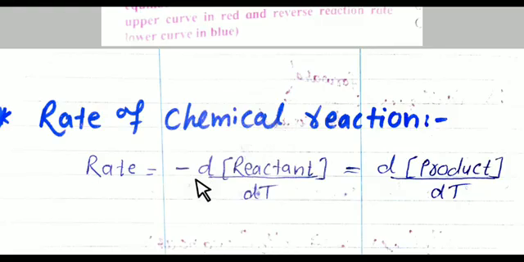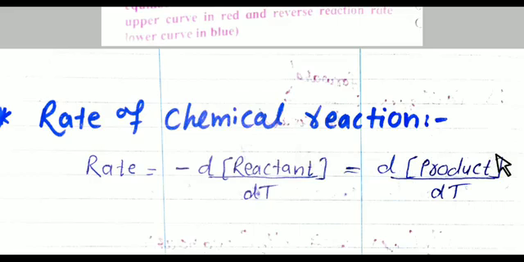See here, the minus sign indicates that the concentration of reactant decreases in the given time interval, and here the positive sign means the concentration of product increases in a given time interval. The d and the square bracket show concentration: d concentration of reactant or d concentration of product.